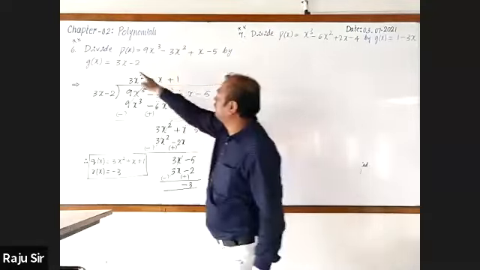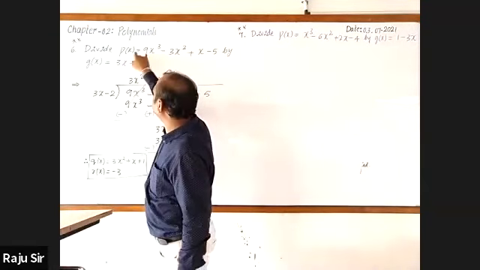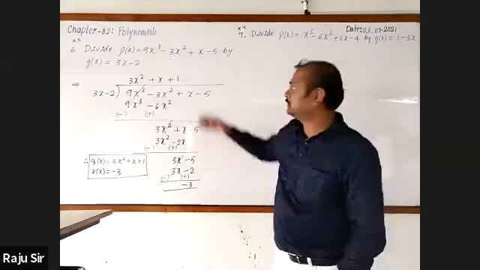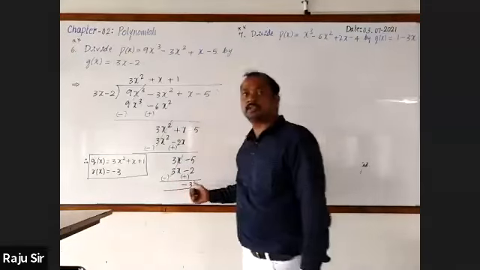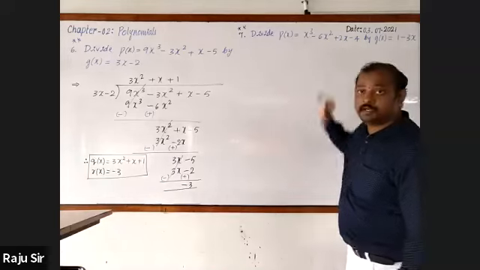You'll observe that the first term was 3x and your first term was 9x cube. So 3 and 9 are multiples of 3. So it would have been easier to get the remainder as minus 3. Now, you come to know.